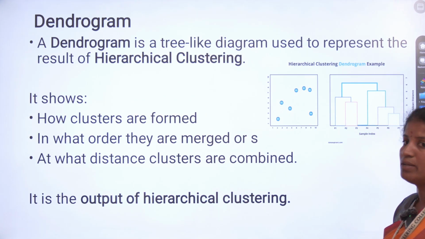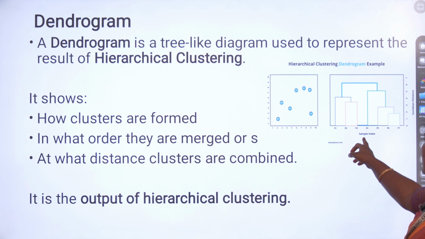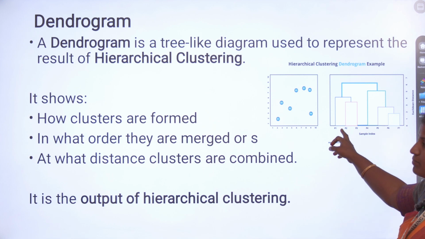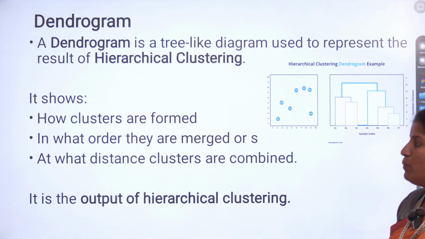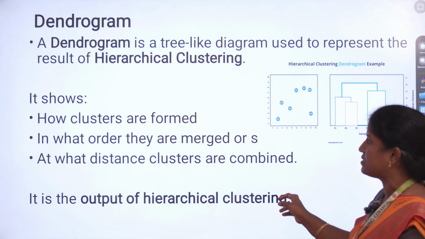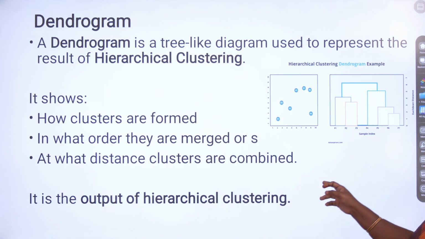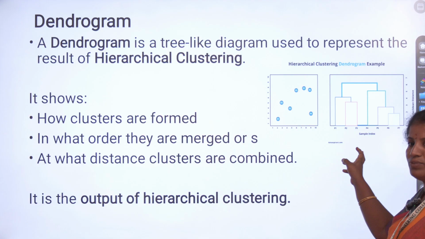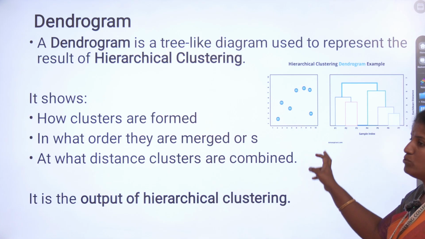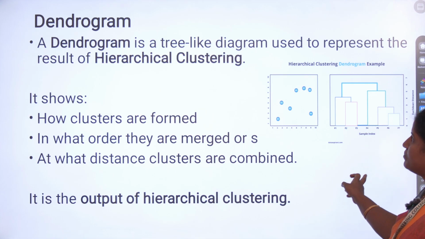Then dendrograms. A dendrogram is a tree-like diagram because we are using hierarchical clustering. On the x-axis we mention the data points, whereas on the y-axis we show the distance between the points or clusters. So it shows how clusters are formed, in what order they are merged or split, and at what distance clusters are combined. This is the output of hierarchical clustering. Once we have clustered all the data, the output will be shown in the tree diagram.